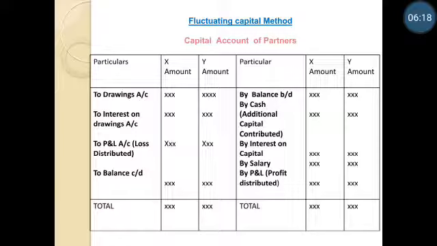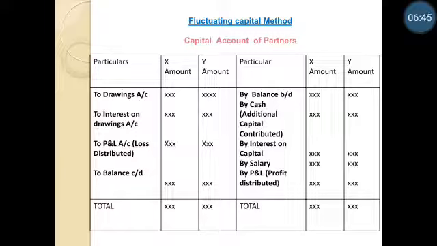If any additional amount is contributed by the partners, it will be recorded on the credit side. You know the journal entry: cash account debit, partners' capital account credit. Interest on capital will be on the credit side. Salary and commission will also be on the credit side because those are expenses from the business point of view, but income from the partners' point of view. So it will be added to the capital. To add it to the capital, we need to show it on the credit side of the capital.